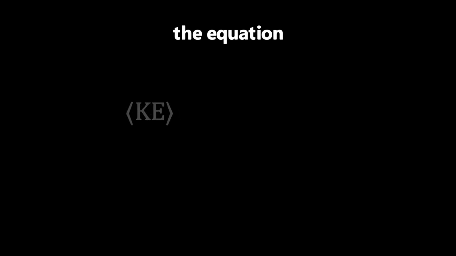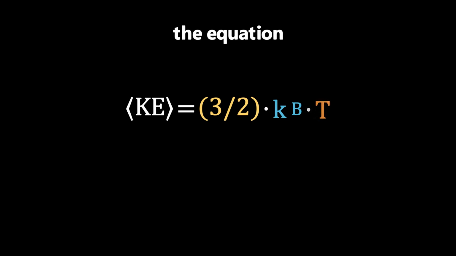This is it. The average kinetic energy of an atom equals 3/2 times Boltzmann's constant times temperature. Boltzmann's constant, k_B, is the bridge between the microscopic world of atoms and the macroscopic world of thermometers. It's a tiny number, 1.38 times 10^-23. But it's one of the most important constants in physics. Rearrange this equation, and you can calculate the actual speed of an atom at any temperature.